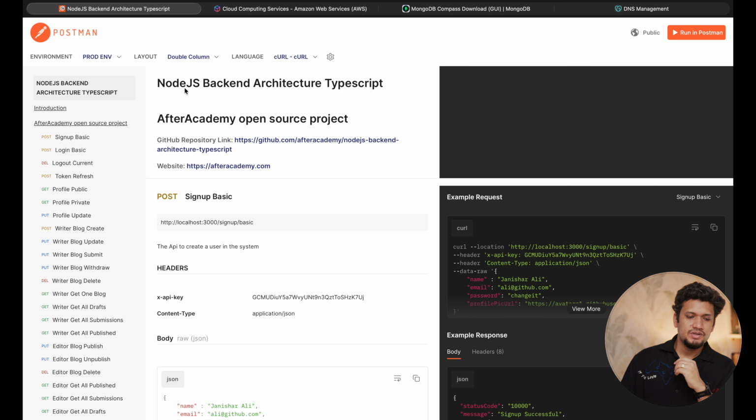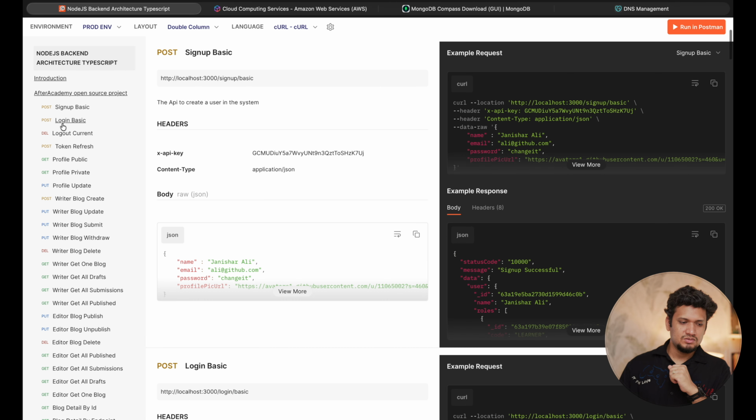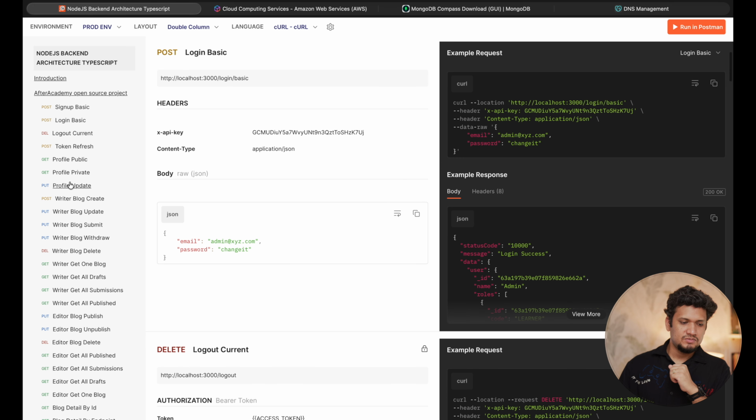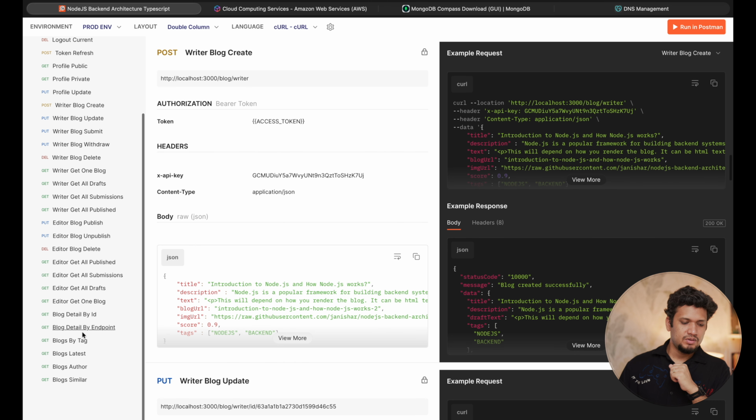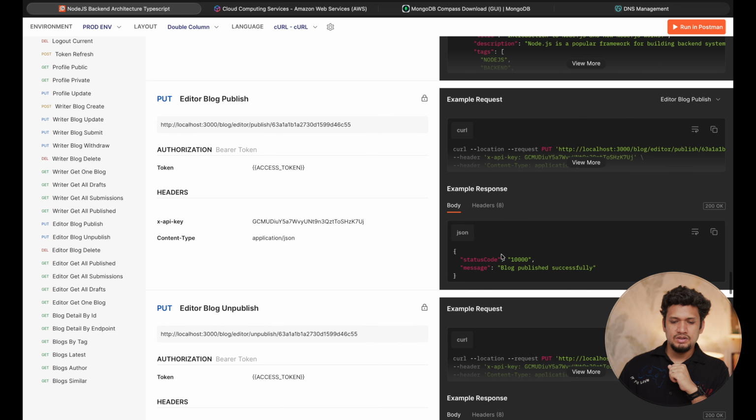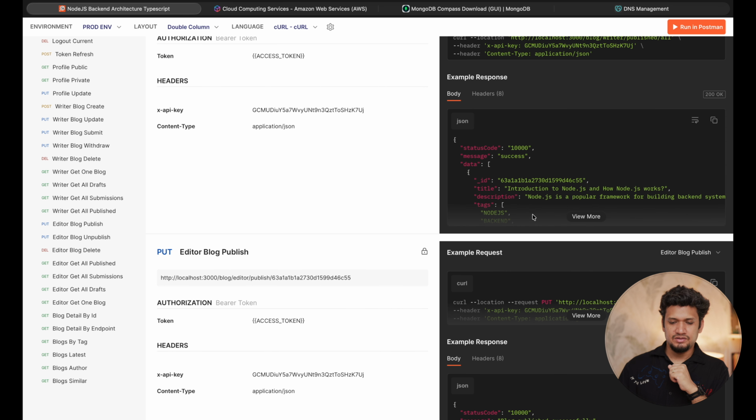So this document is about the APIs that have been implemented in the project. For example, you can sign up, you can log in, then you can fetch your profile, write your blog, then publish your blog, and you will get the structure of the data.